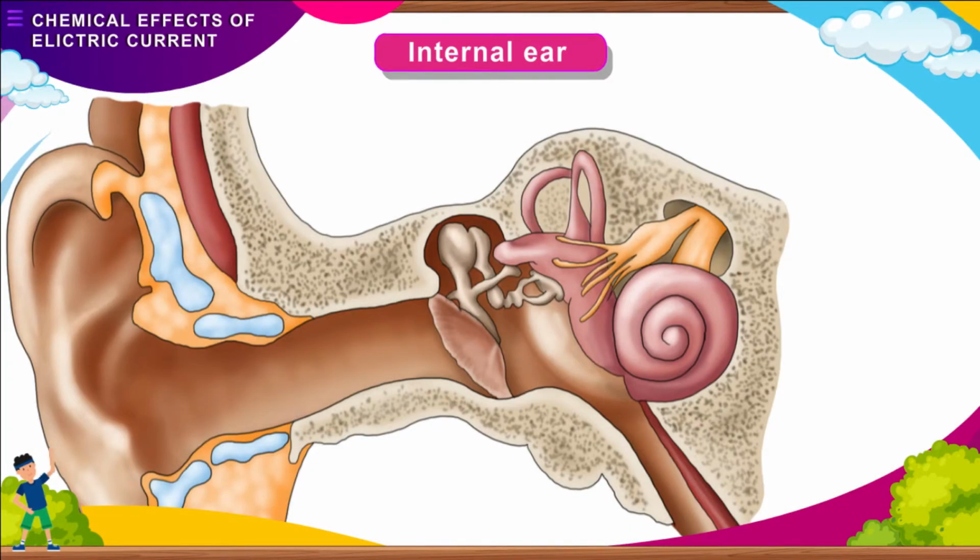Internal ear. The internal ear is composed of the cochlea and semicircular canals. The cochlea appears like a snail from outside. Vibrations from the middle ear reach the cochlea. Signals from the cochlea reach the brain through the auditory nerve and we hear a sound. Semicircular canals have no role in the sense of hearing; rather, they maintain the balance of the body.